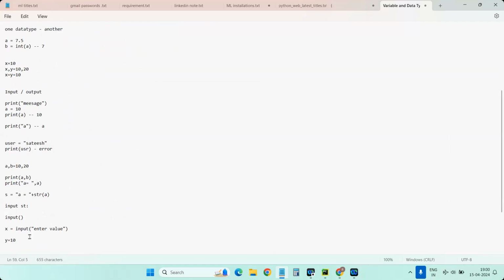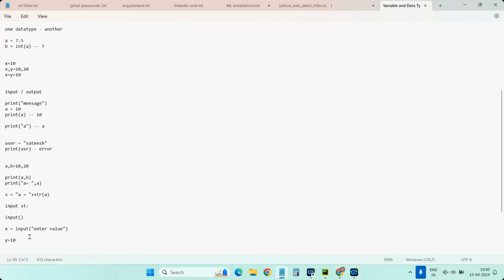And here one more point you need to remember, as I mentioned, typecasting. If you remember, the same applies in input also, because the input function will always read the value from the keyboard in the form of a string only, like str format. Whether you give an integer or a float, it doesn't care. So input always takes in the form of str. That's why whenever you are reading data from the keyboard in numerical or other types, you should typecast them into the respective data types.